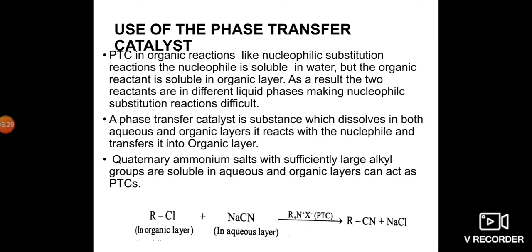So here we see that in the organic layer, alkyl halide reacts with sodium cyanide in the aqueous layer, and in the presence of a quaternary ammonium salt as phase transfer catalyst forms alkyl cyanide plus sodium chloride.